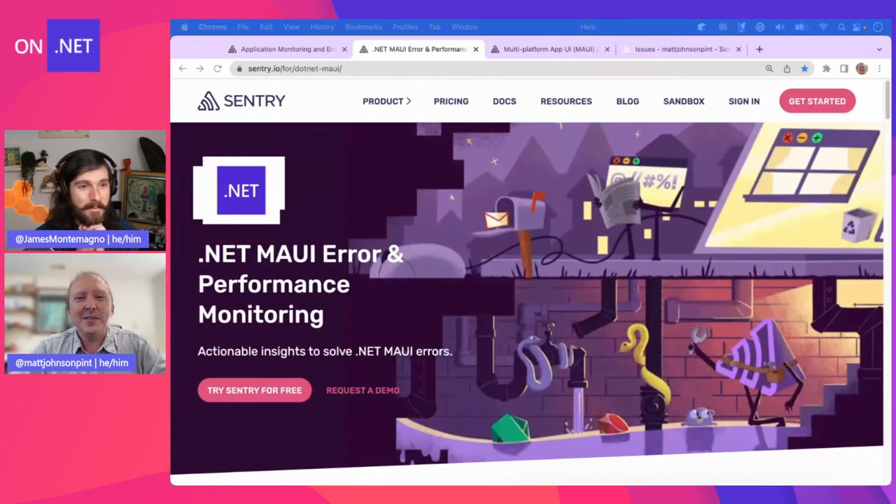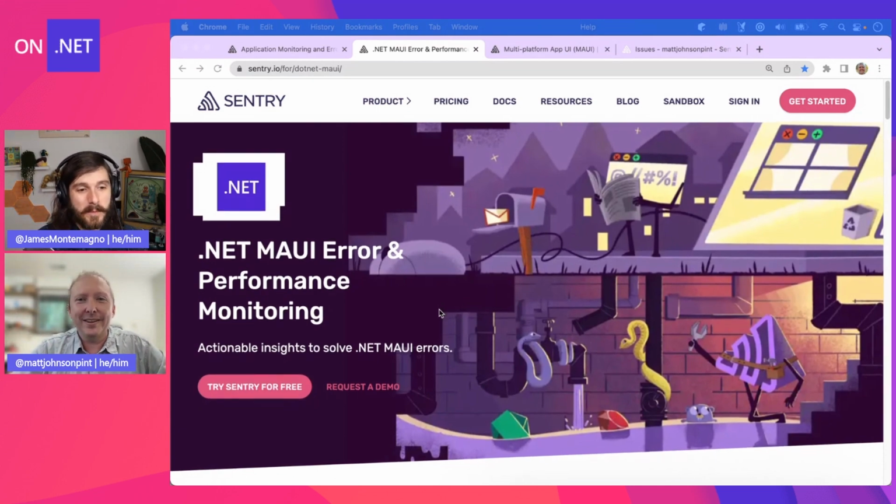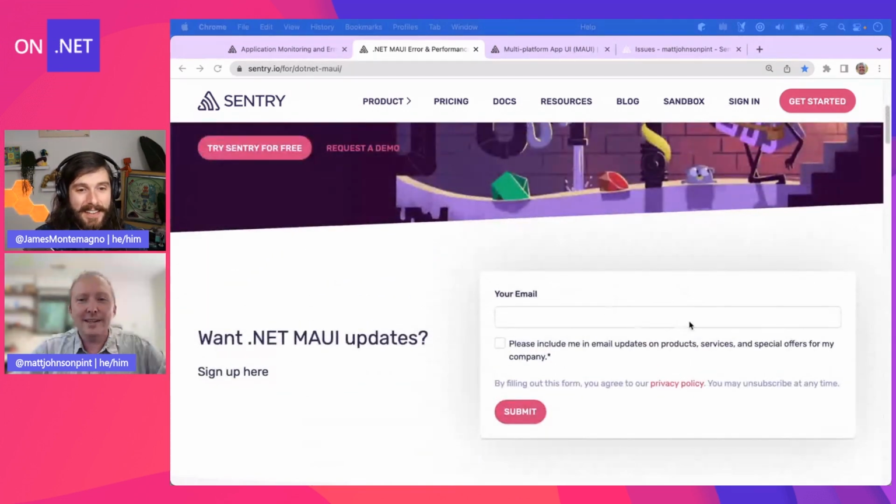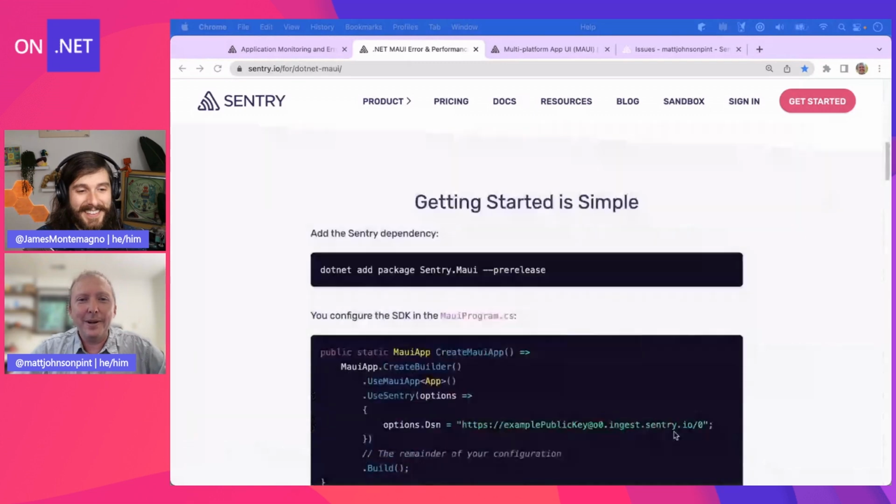Let's do it. So first of all, if you just Google or Bing search for .NET MAUI Sentry, and make sure you get .NET in there, or you'll get some interesting other results because MAUI is a relatively broad topic. But you'll land on our marketing page here, and I love all the little art our marketing department puts together. But we've got, you can sign up if you want us to spam you with some updates and stuff. But probably what you're looking for is this.